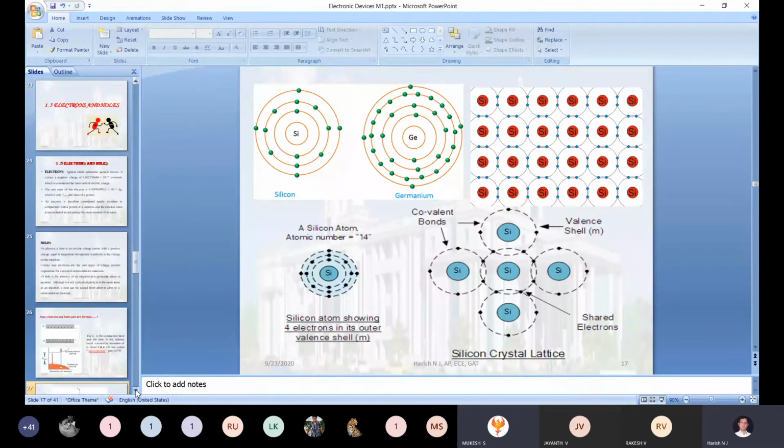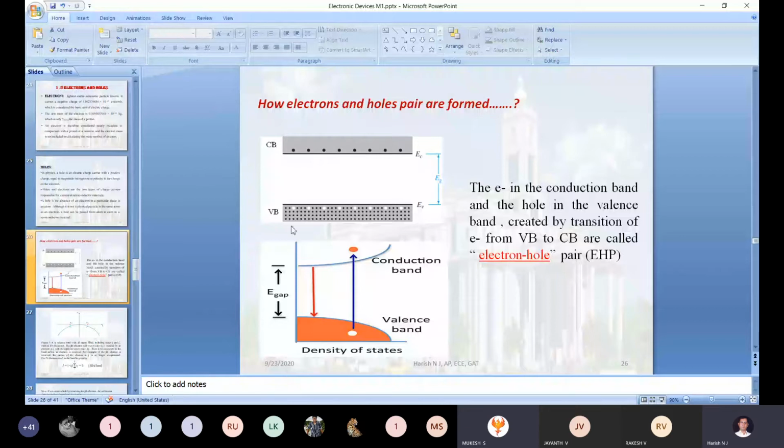So here also the electron will be moving to the